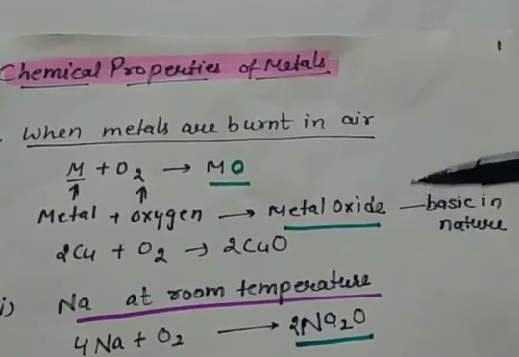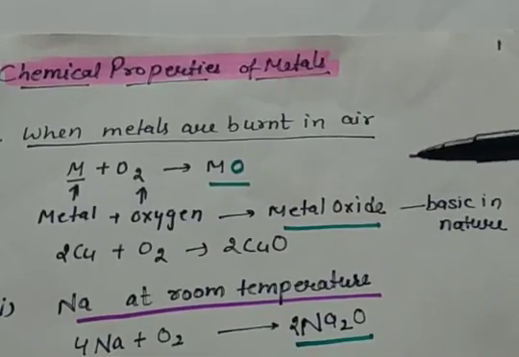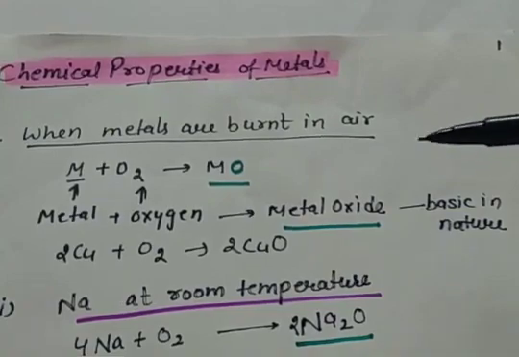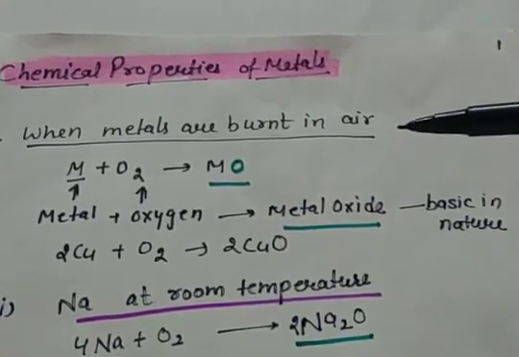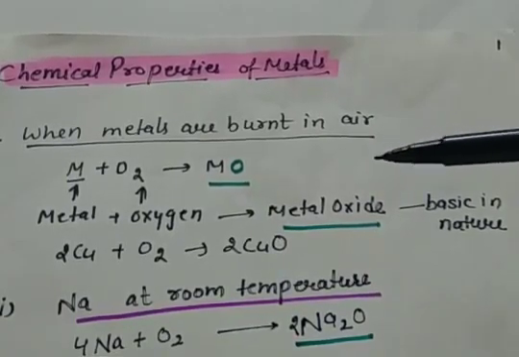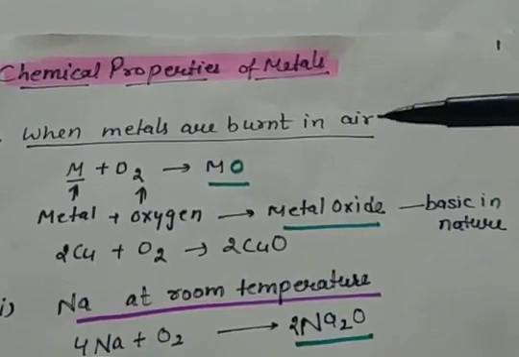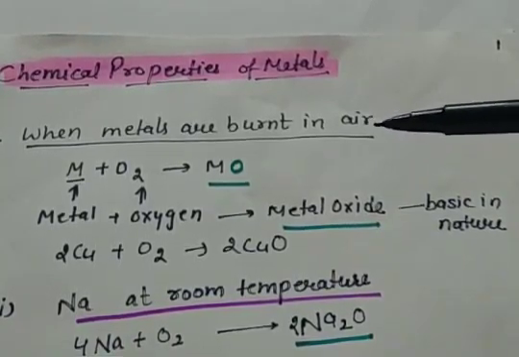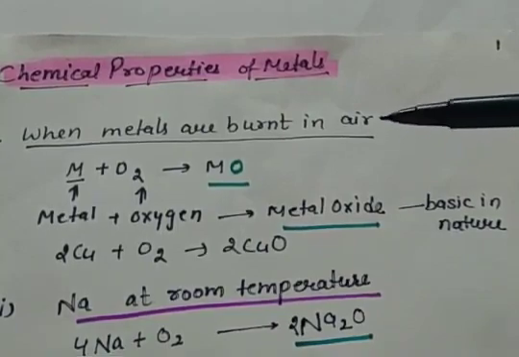So as you all know, metals are electropositive in nature. That means they have a tendency to lose more and more electrons, and metals have a great affinity for oxygen. So whenever oxygen is found near the metal, it gets combined with it according to its reactivity and metal oxide is formed.